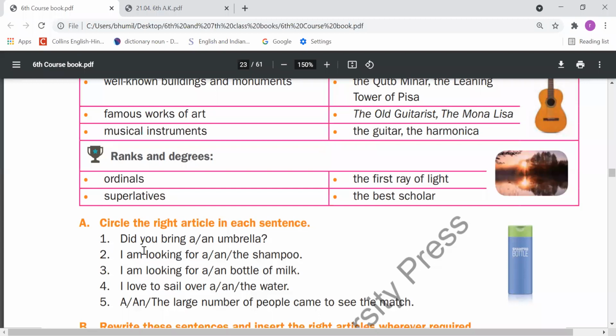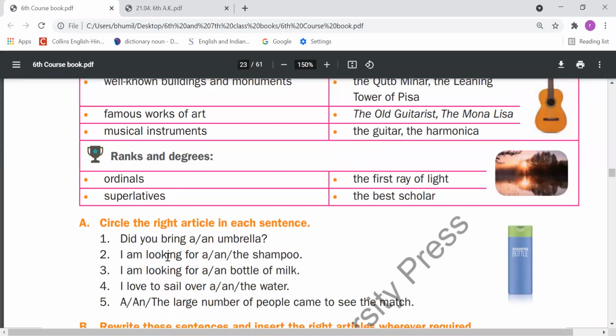First question is: Do you bring an umbrella? So we need either a or an. So umbrella has an uh sound. That's a vowel sound. So with the vowel sound we should use an. So the right answer is an here. So an you have to circle.